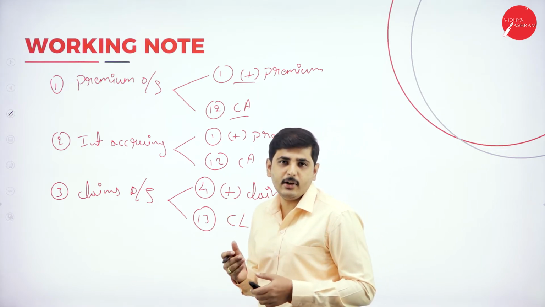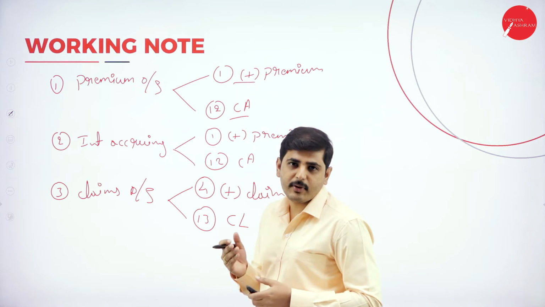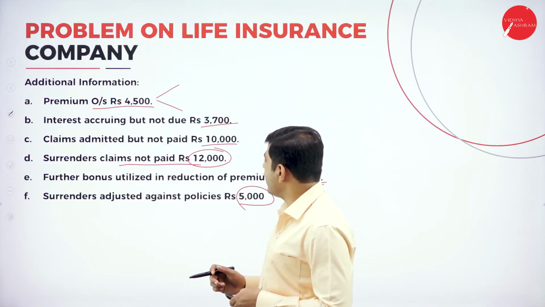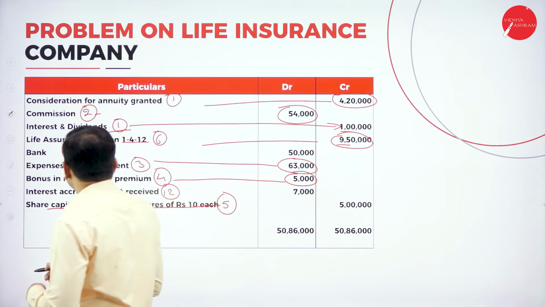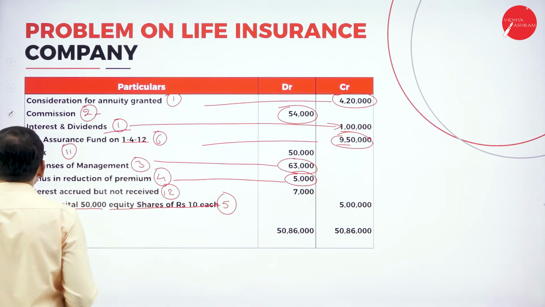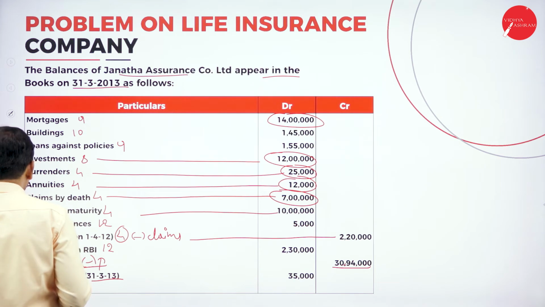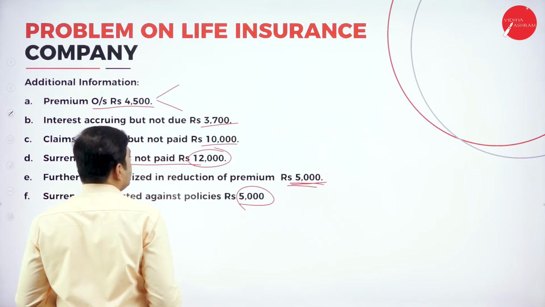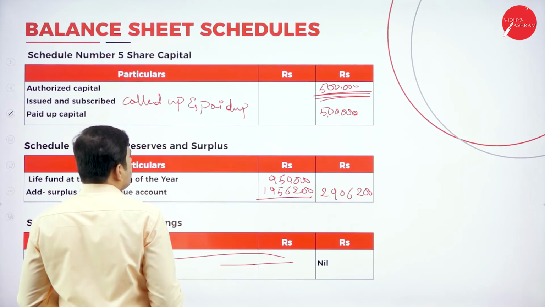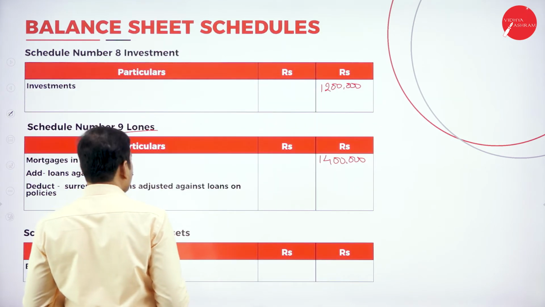If we take any loans, there are also loans and advances from the company, so we can consider that also. We have loans against policies of 1,55,000. So let's add 1,55,000 here.